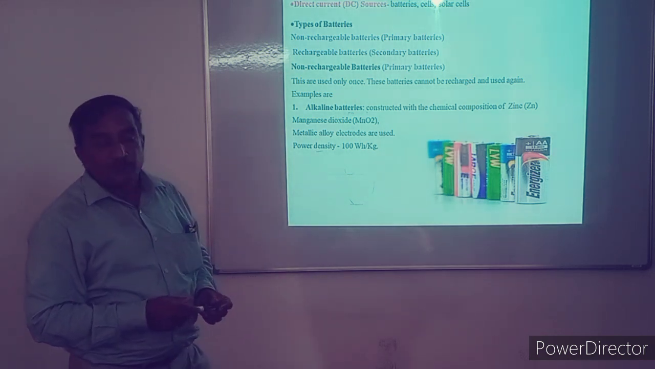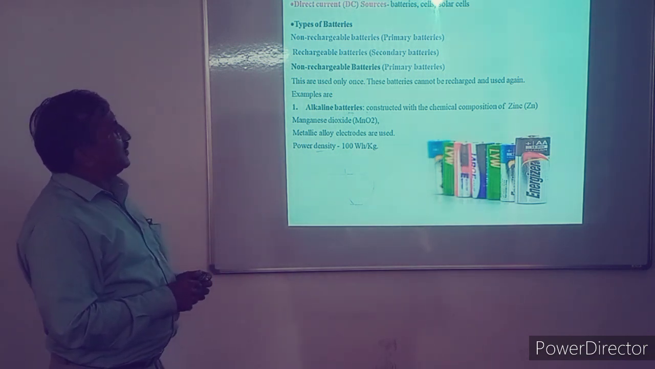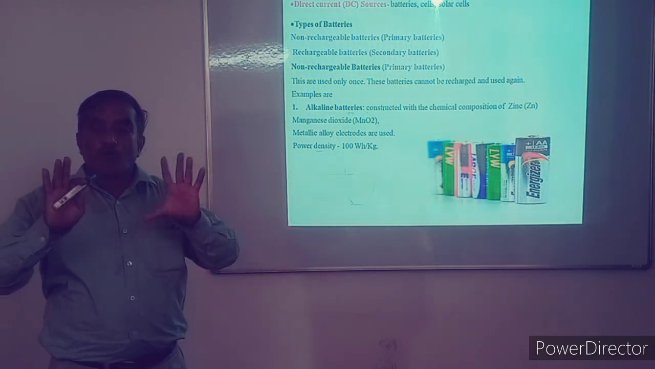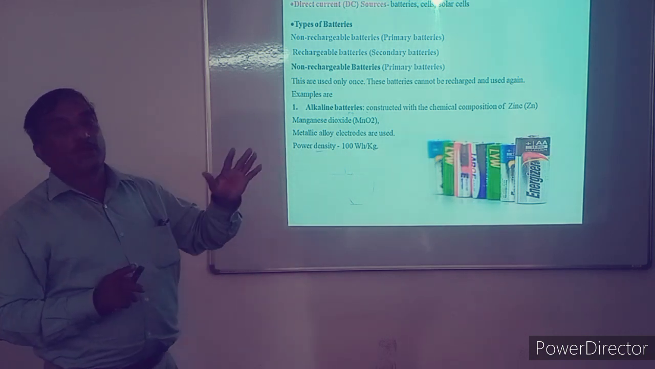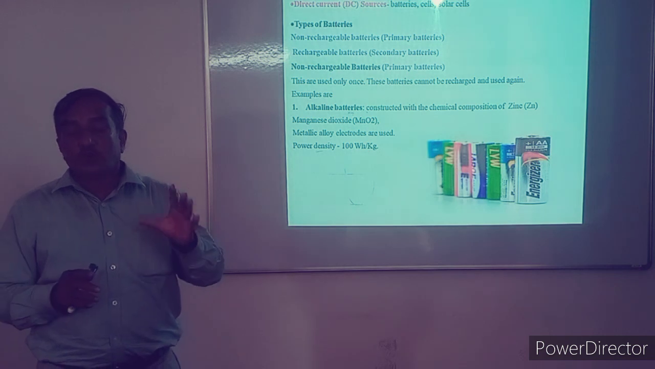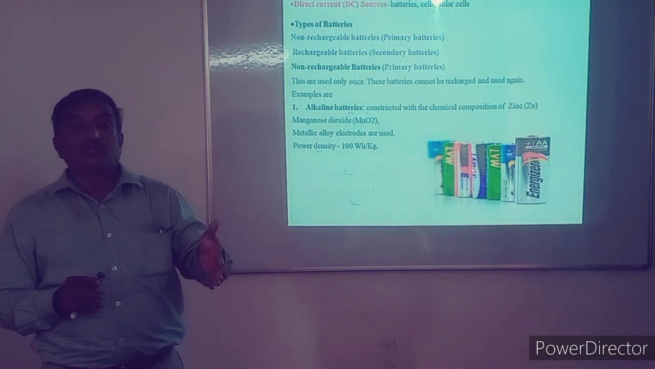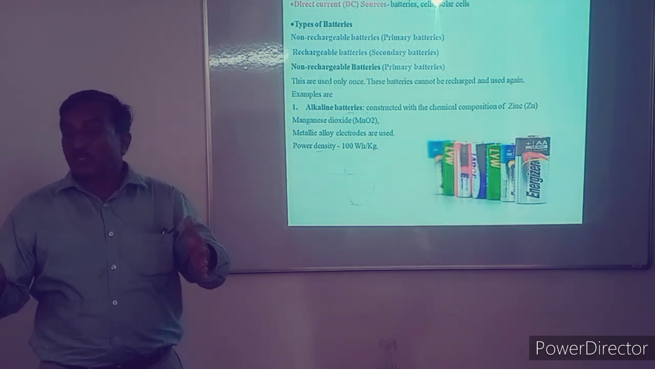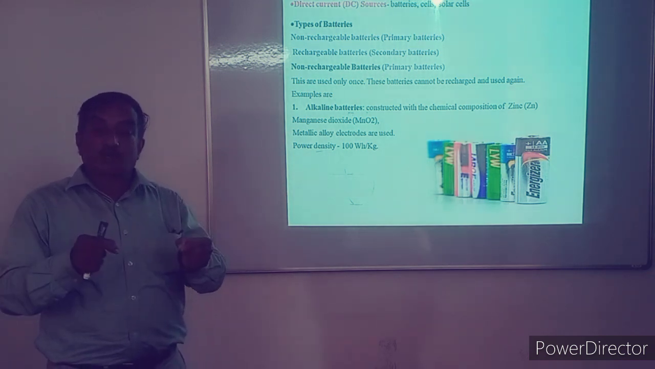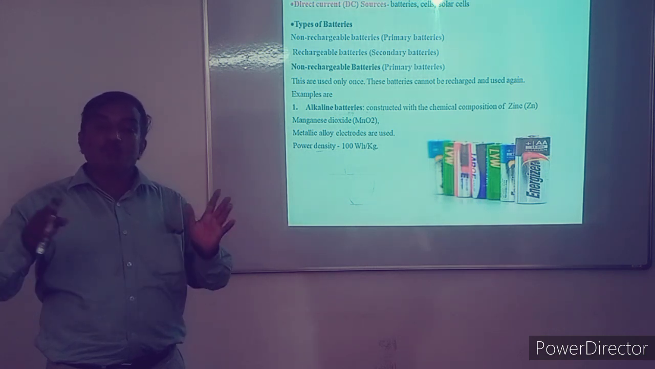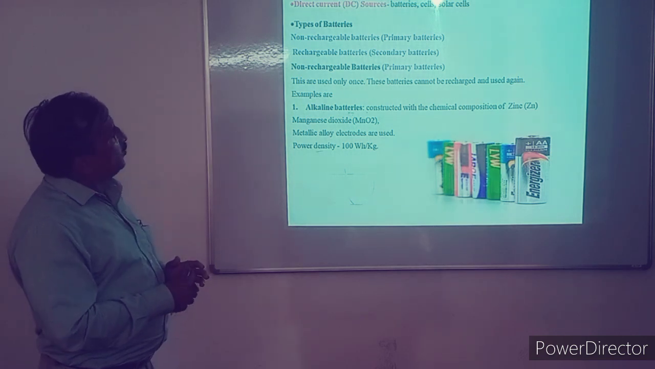Now there are 2 types of these DC supplies, DC batteries. One, primary cells or batteries. These are non-rechargeable. They can be used once, use and throw. And another type is secondary batteries, rechargeable batteries. These are used particularly in vehicles for the starting of the vehicle. Even in UPS systems, secondary batteries are used because these are chargeable. They can be reused. Their life is long, but the initial cost is large. So these are the two basic types.